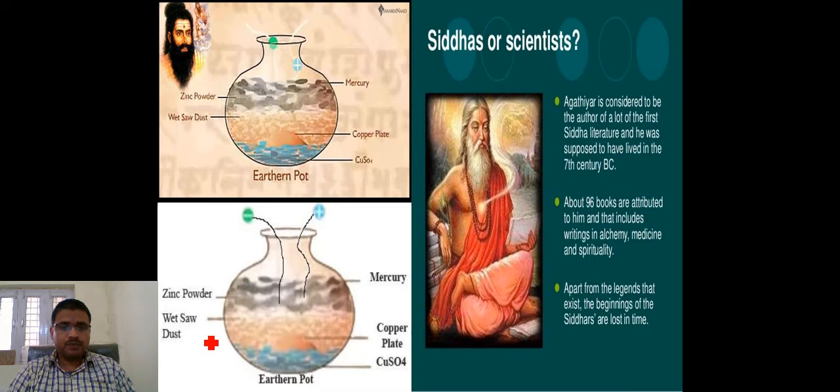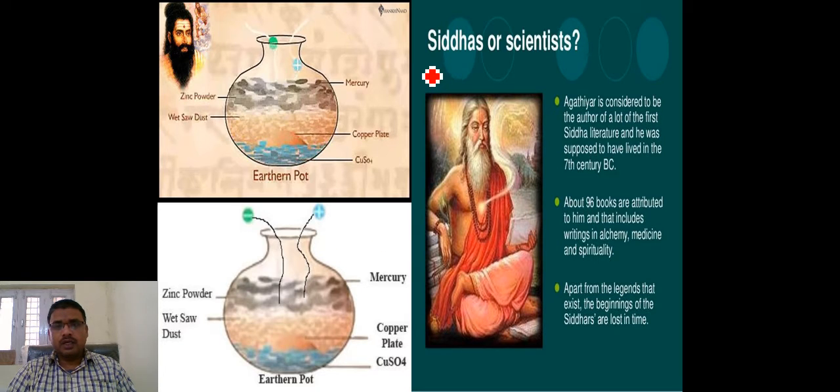All these things are not in your book, but I have mentioned them so that you can understand how electricity was discovered, how the cell was discovered in ancient times. Siddhas are scientists.